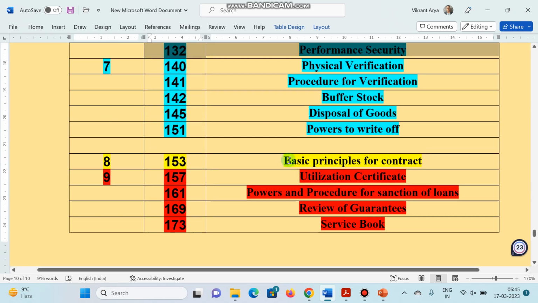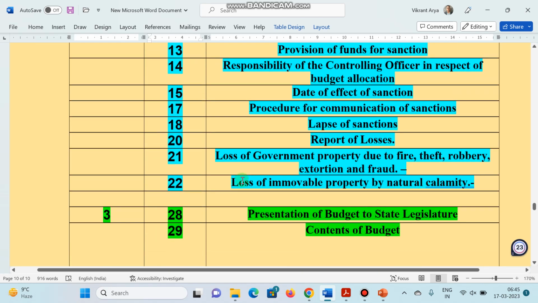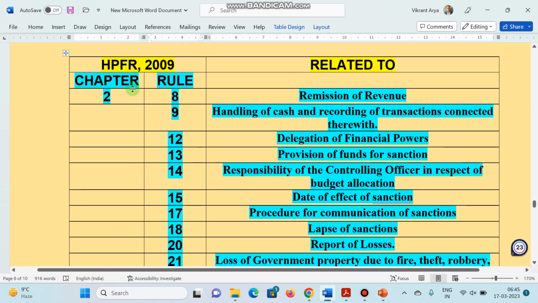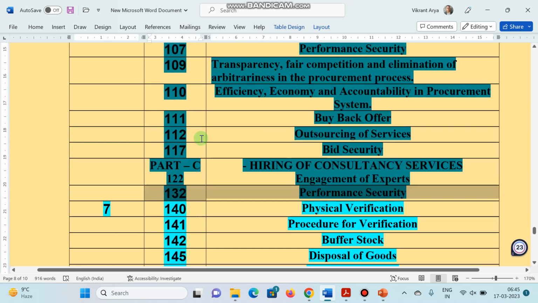So I request you again, all these rules are very important, try to learn these rules. So this is HPFR 2009, and there are different chapters and different rules which are important for examination. We have covered this point.